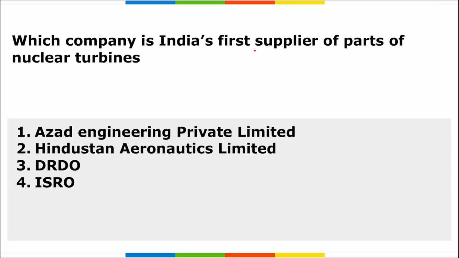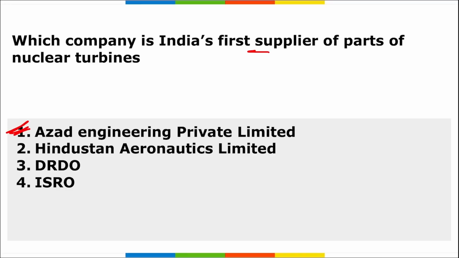Next is, which company is India's first supplier of parts for nuclear turbines? I repeat, name the company that is India's first supplier of parts for nuclear turbines. It will be Azad Engineering Private Limited.